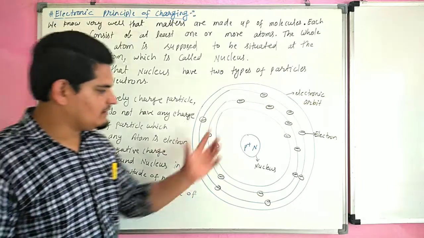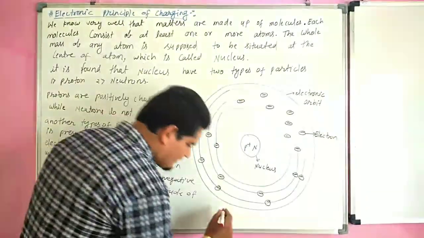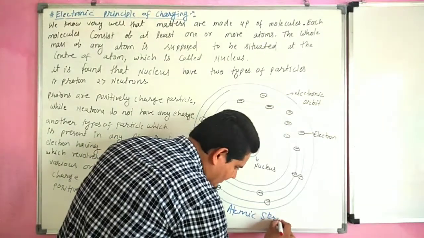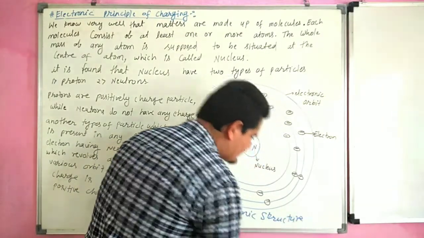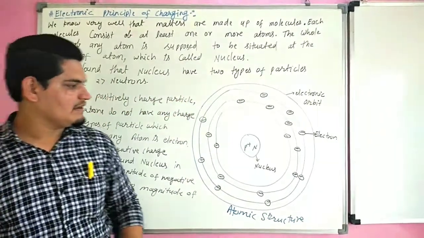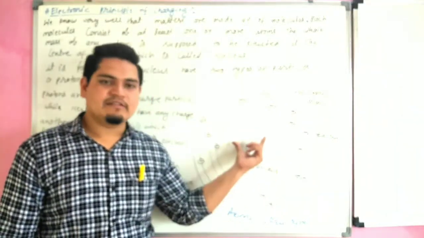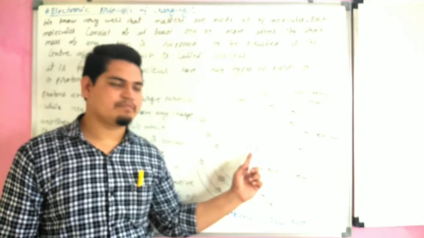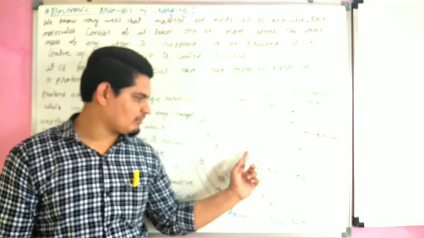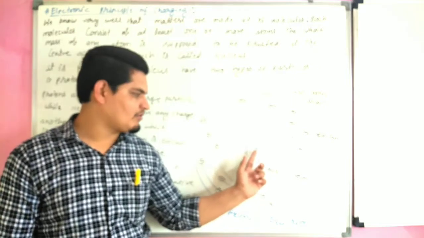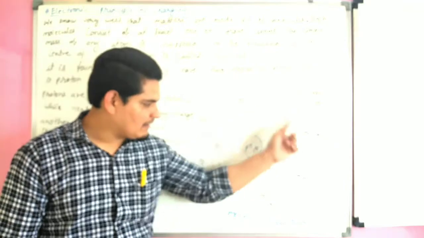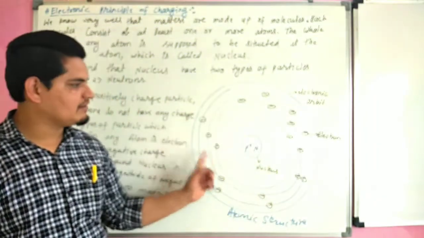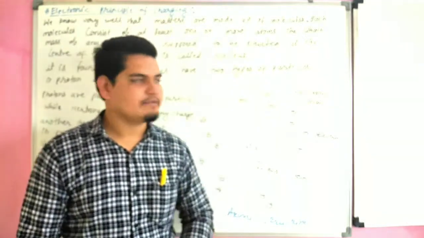This is the atomic structure of atom. Here it is clear that nucleus is situated at the center, and nucleus consists of two types of particle, proton and neutron. Proton are positively charged particle and neutron do not have any charge. While electron is revolving around the nucleus in fixed orbit. This orbit is called electronic orbit.